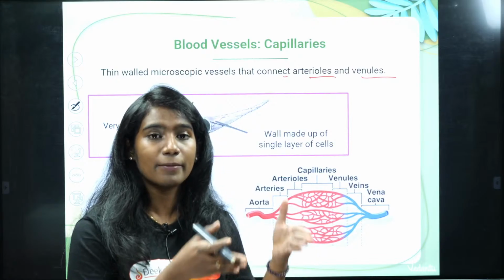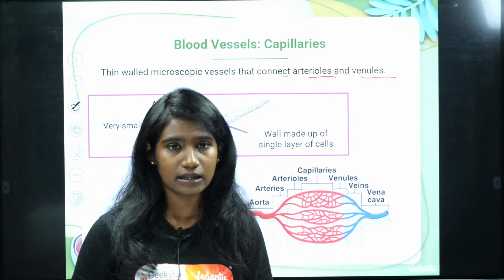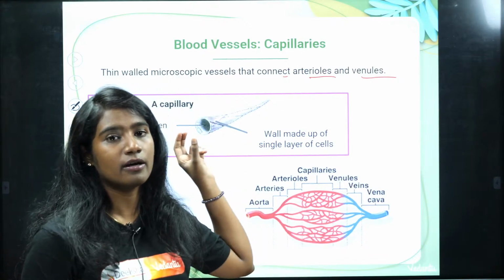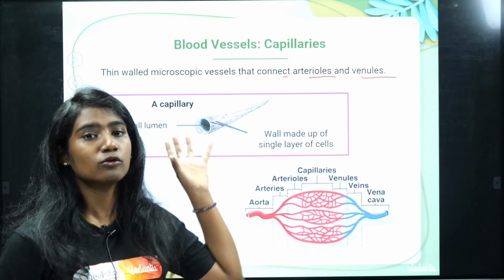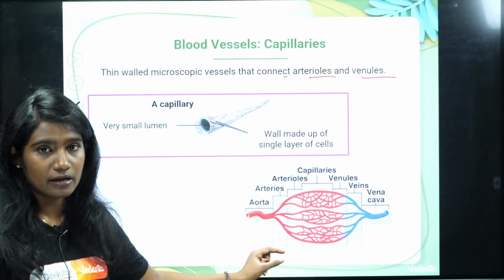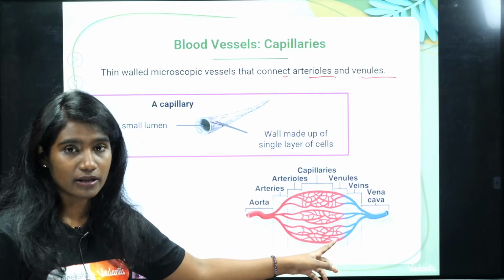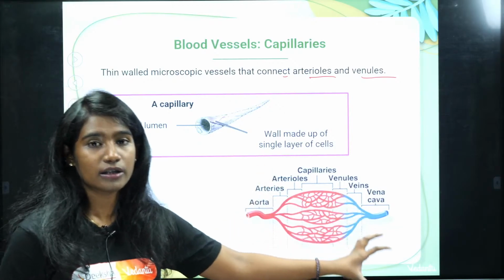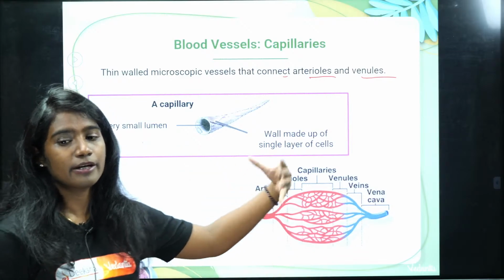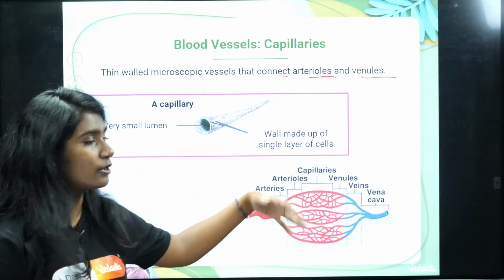So now what should happen? That blood vessel carrying the oxygenated blood will have to penetrate between cells, which is highly impossible if the vessels are thick. Therefore, those vessels will further divide into capillaries. These capillaries are very thin and they will penetrate between the cells, and when they reach those cells, the oxygen will be diffused. Not just oxygen, even nutrients and hormones will be diffused into the cell.